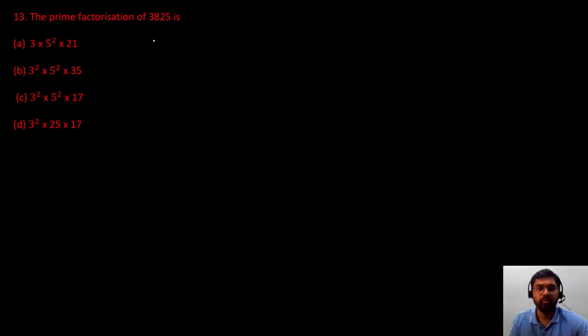Next question is prime factorization of 3825. So this is very easy. We can do the prime factorization of 3825. Answer will be option C. I hope you know how to do the prime factorization. This is very easy. So we will get option C as our answer.